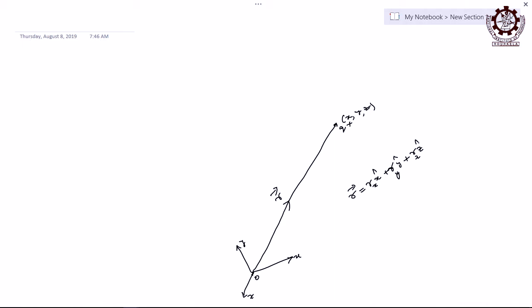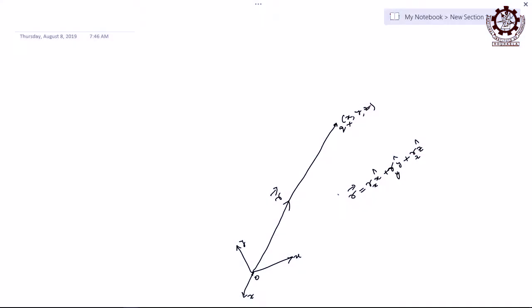So, that position vector r can be represented in its component form in this way, where x cap, y cap, z cap are the unit vectors along the x, y, and z directions respectively, and r_x, r_y, r_z are the components of that position vector along the x, y, and z directions. Then this can be represented by this formula, right. Like that, any point can be well defined, any point, anywhere. Otherwise, you can never define any point anywhere.